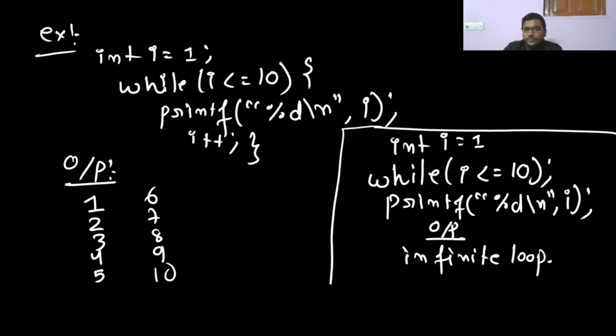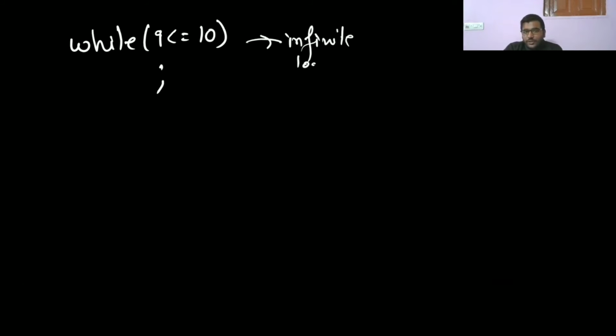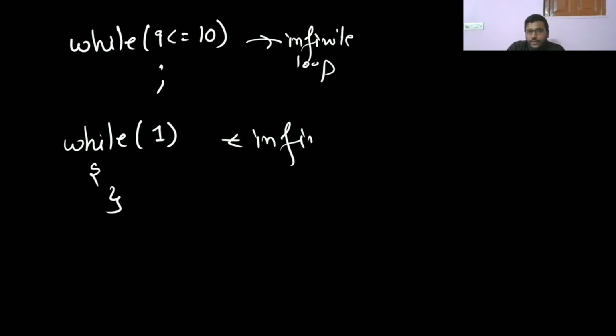Very good. Because whenever you are writing like this, here you have written a semicolon. If you are writing while I is smaller than or equal to 10 semicolon, it means an empty statement. 1 is smaller than 10, then execute this, nothing is there, then again 1 is smaller than 10, nothing is there, so it will go into an infinite loop. So this is one way of an infinite loop, or while 1, it is also an infinite loop. It is all infinite loop.